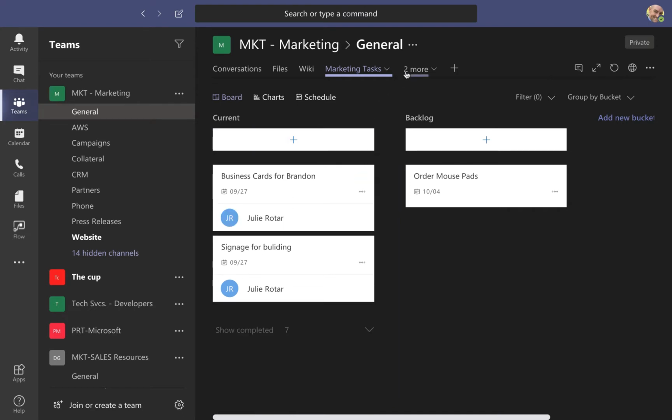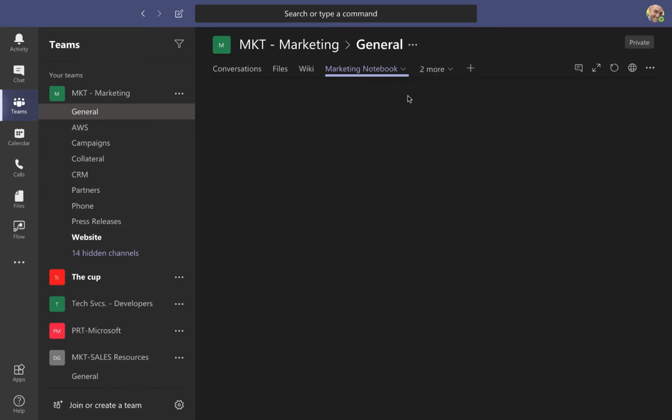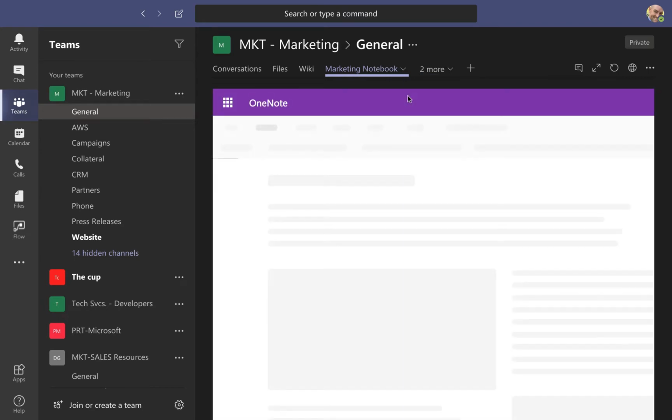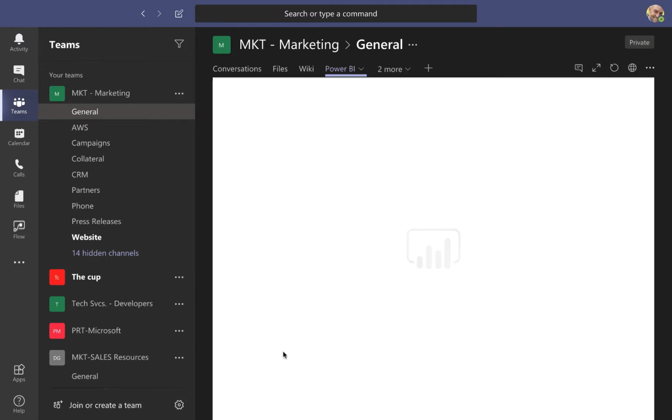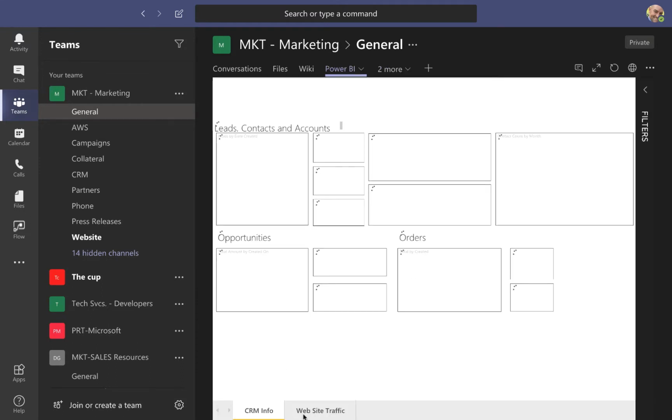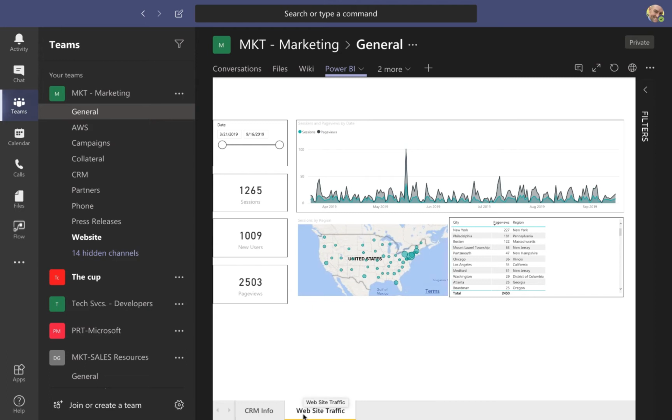Moving further down, we have the marketing notebook. Again, a spot here for us to just put information. Here, it's actually OneNote. Over here, we get some information about BrewTech, one of the events that we're hosting. Further down the line, we have Power BI. And over here, you can see some website traffic.